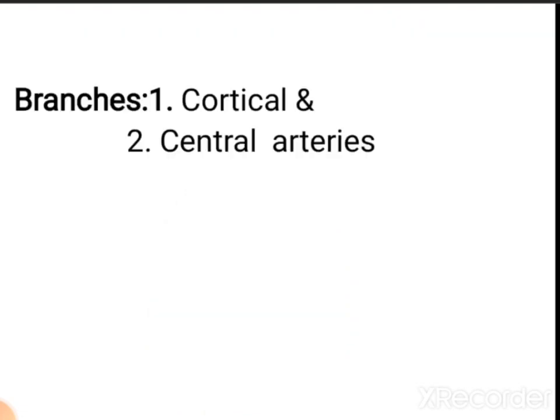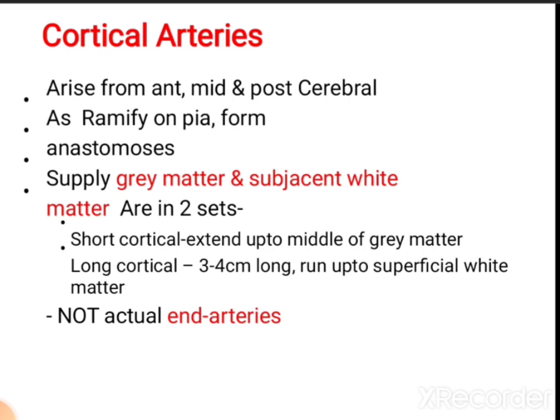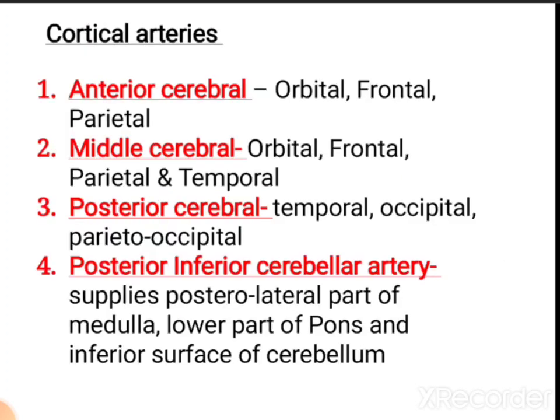The branches of the circle of Willis include two types, cortical and central arteries. Cortical arteries arise from the anterior, middle and posterior cerebral arteries. As they ramify on the pia mater they form anastomoses, and they supply the grey and the white matter. They are in two sets, short cortical and long cortical. Short cortical arteries extend up to the middle of the grey matter, and long cortical arteries are 3 to 4 centimeters long and run up to the superficial white matter. They are not end arteries.